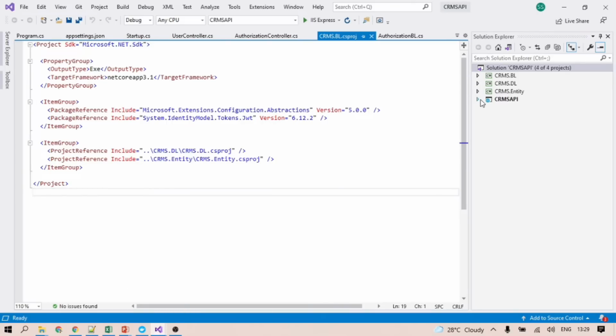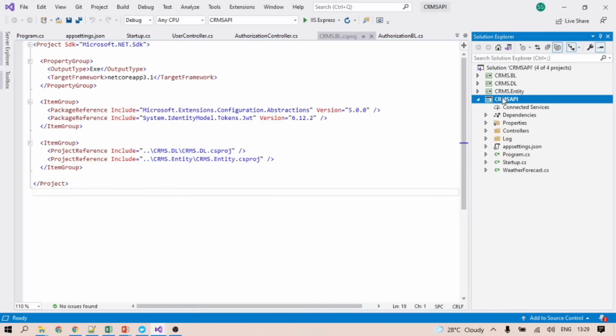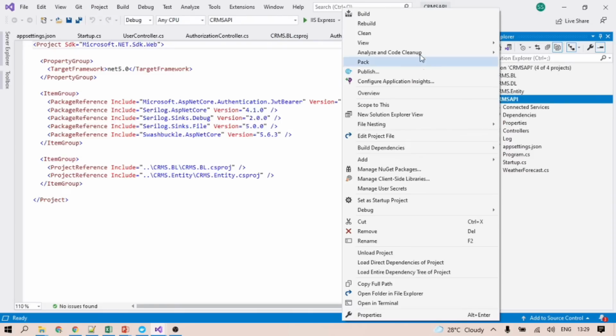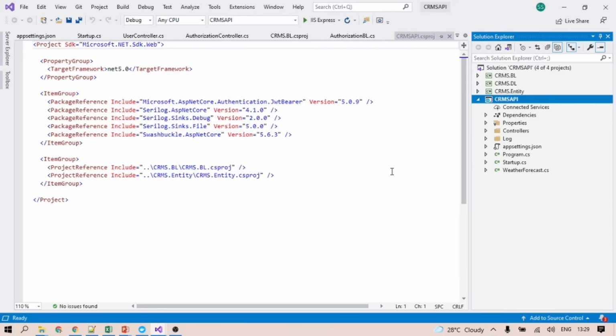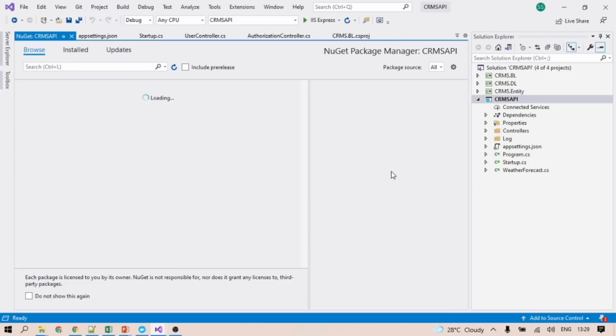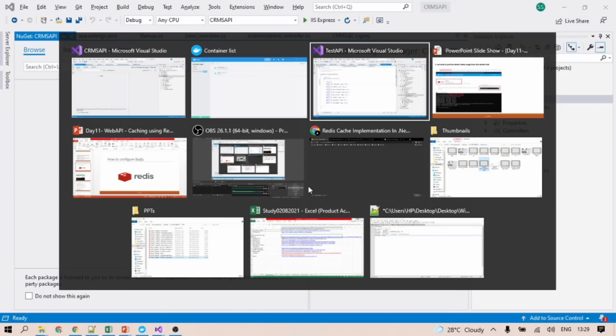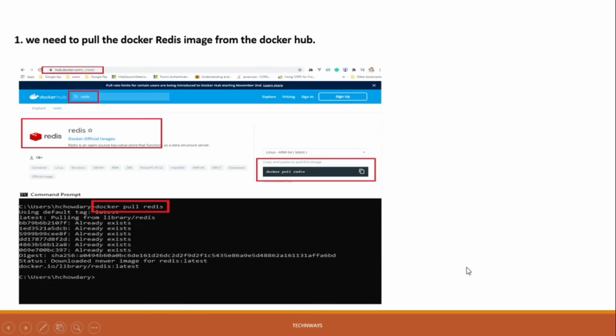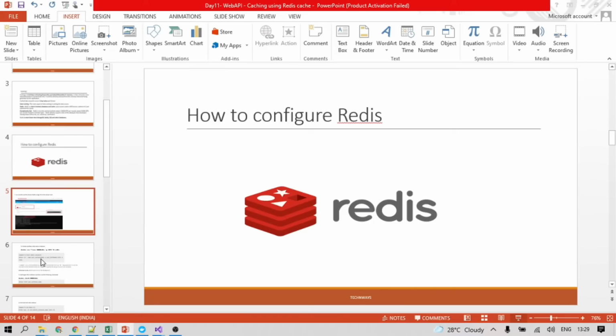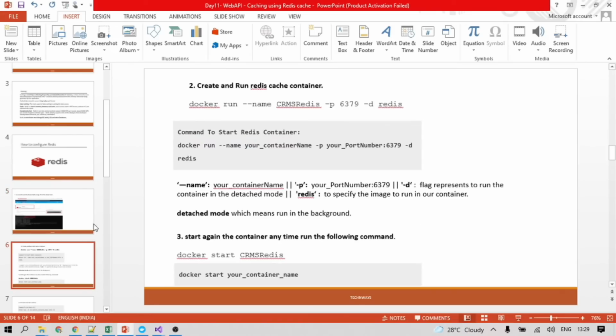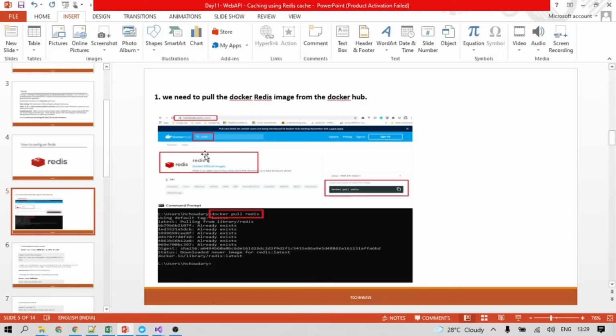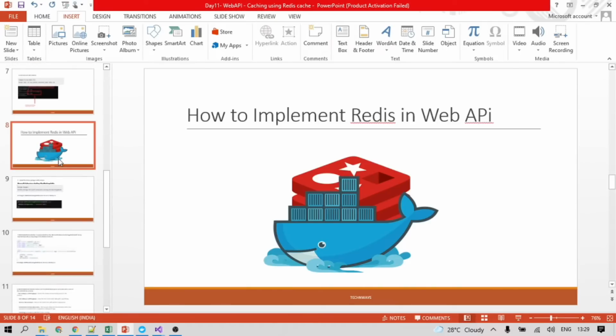So next we need to implement here. For that we need a NuGet package, Microsoft.Extensions.Caching.StackExchangeRedis. Let's go to Manage NuGet Packages. Let me copy the package name from here. This is the configuration, this is the implementation.